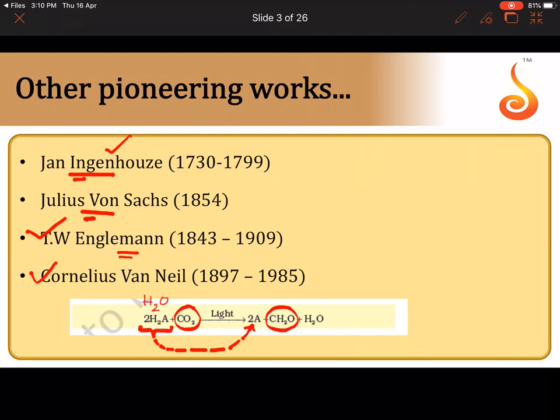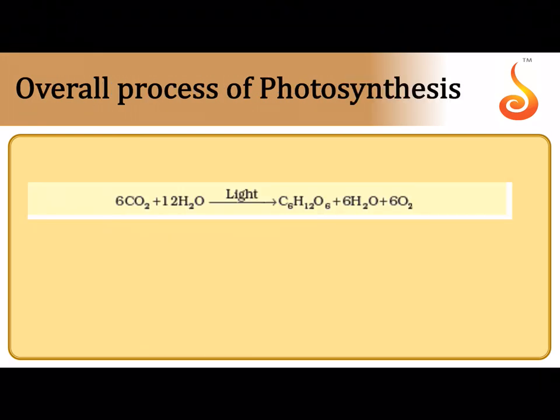So we use water as a source of electrons and reducing equivalents, that is hydrogen, in order to reduce carbon dioxide, and we get oxygen as a byproduct, because the compound which produces the reducing equivalents, the electrons and the protons, is water in this case. And this was actually identified by Cornelius van Niel.